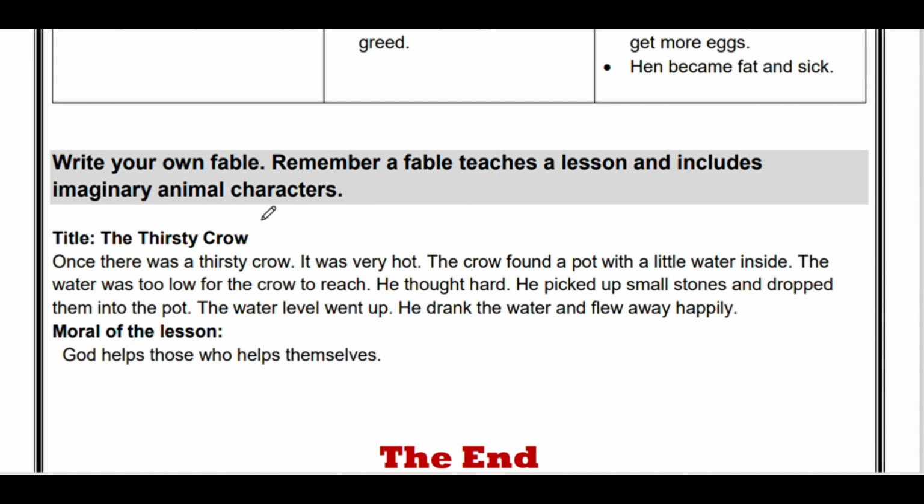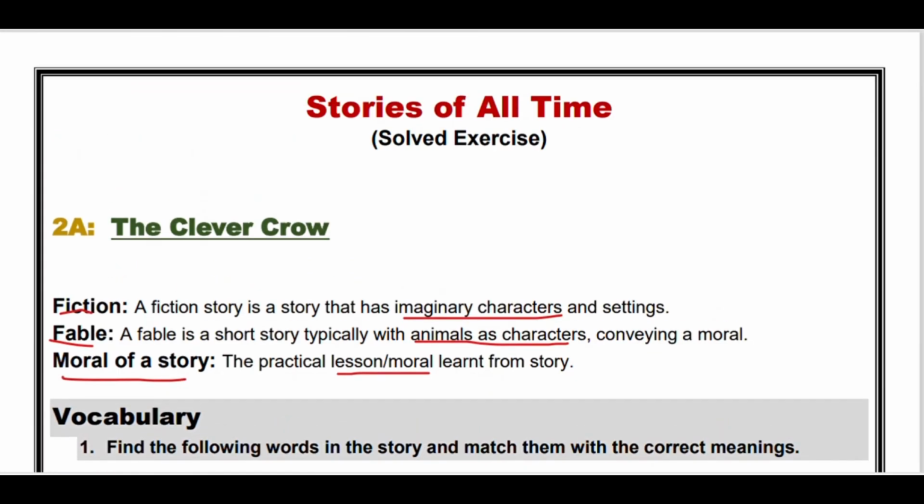You can write any story. I write The Thirsty Crow. You have studied it in your childhood, so there is no need to explain it. The moral of this story is God helps those who help themselves. This is the A part of the story of All Time, the Clever Crow.